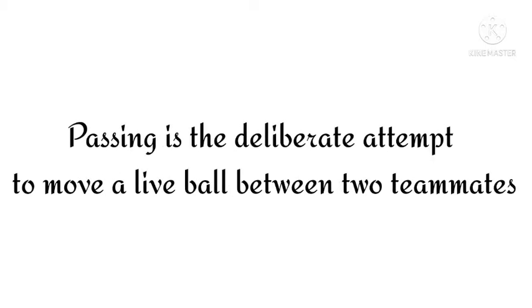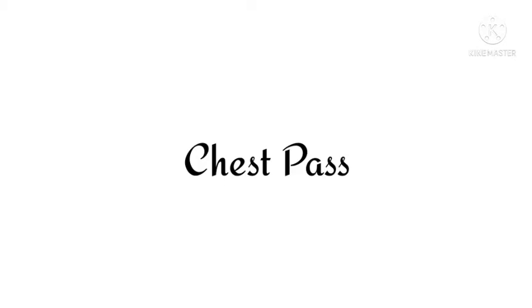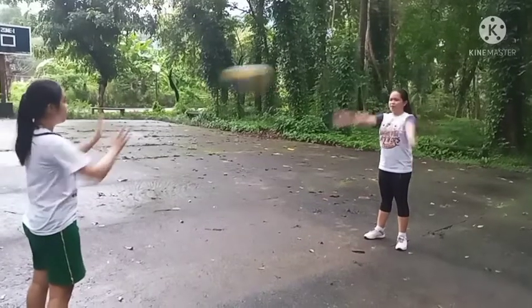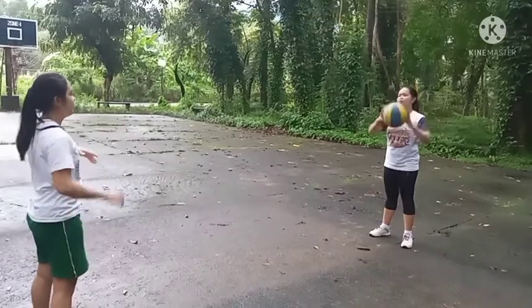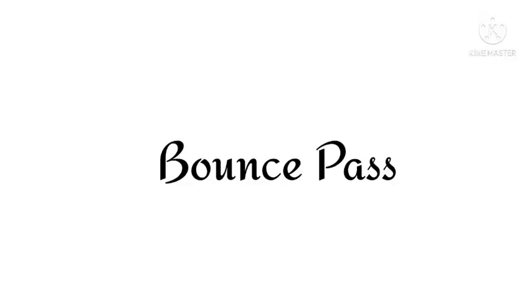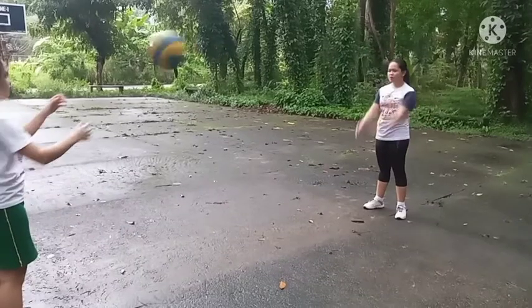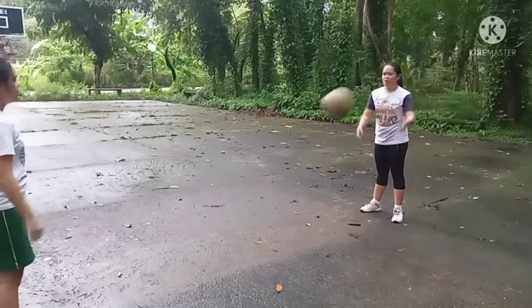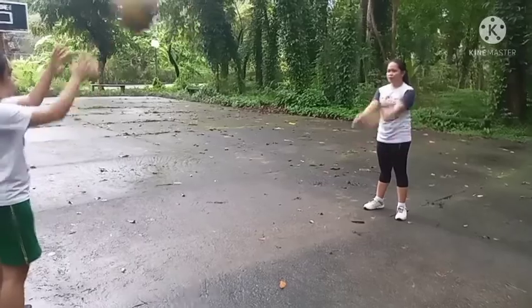If there is dribbling in basketball, of course, there is also passing. Passing is the deliberate attempt to move a live ball between two teammates. Passing also has different types. Basic variations. First is chest pass. Chest pass is thrown by gripping the ball on the sides with the thumbs directly behind the ball. Second is bounce pass. Bounce pass is thrown with the same motion, however, it is aimed at the floor.